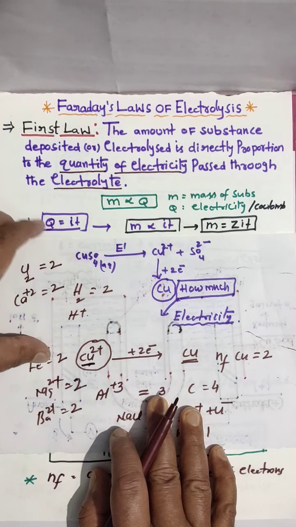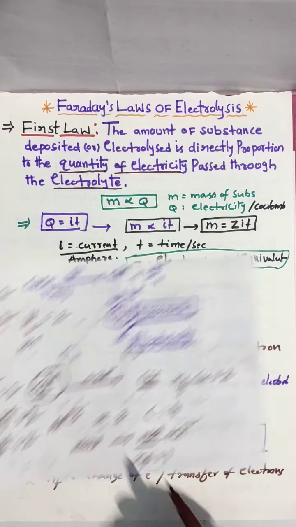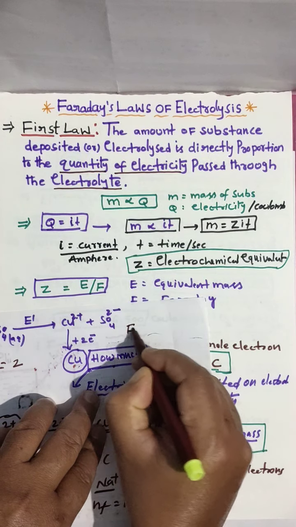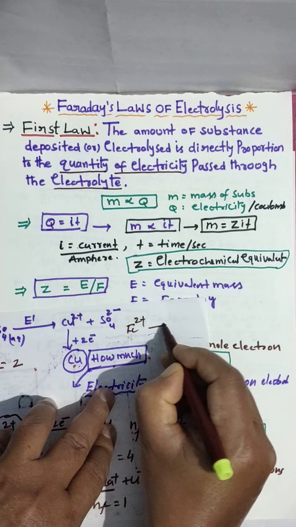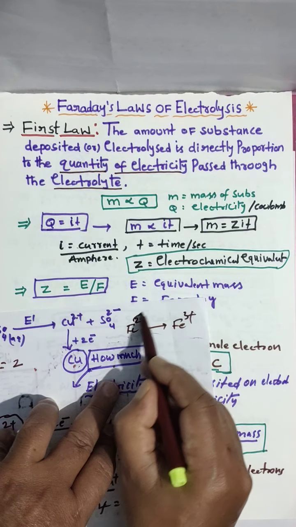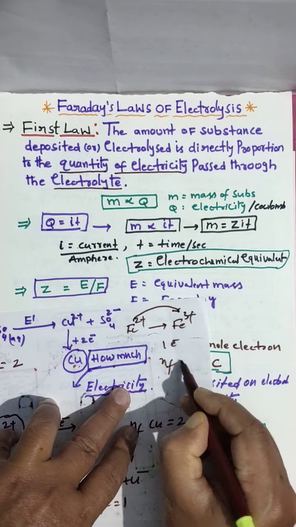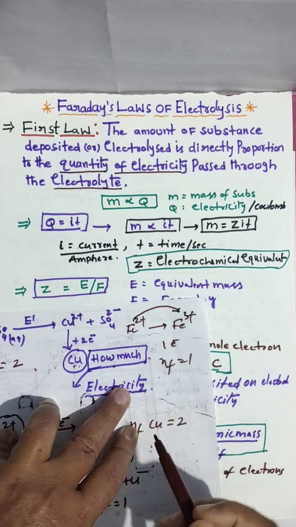So the number of electrons required to discharge, or the number of electrons changed. For example, somewhere in a reaction Fe2+ is converted to Fe3+. How many electrons change? 1 electron. That's why the n factor is 1. Like this we also have to calculate.